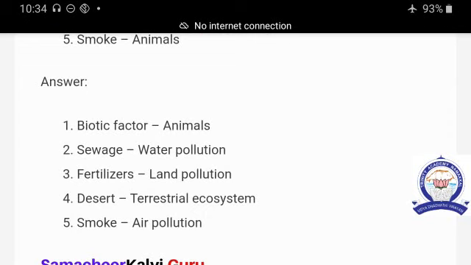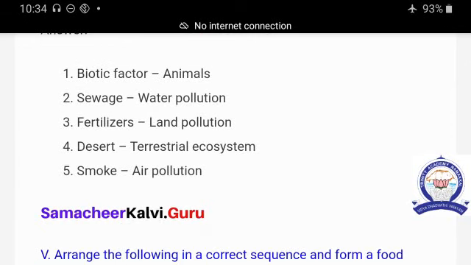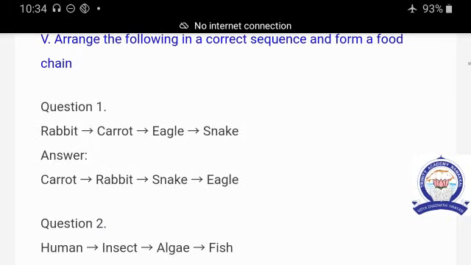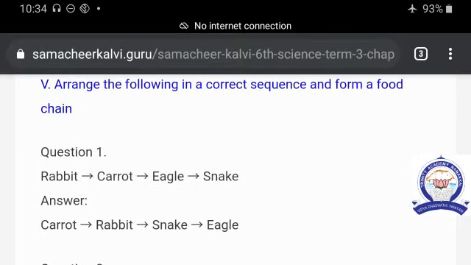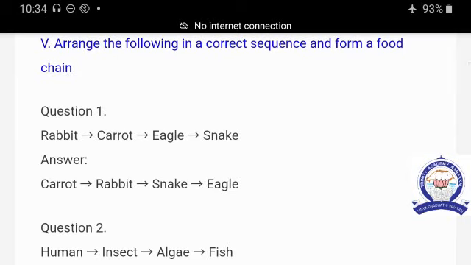The next one is match the following. First one is biotic factor, animals; sewage, water pollution; fertilizers, land pollution; desert, terrestrial ecosystem; smoke, air pollution. Next, arrange the following in the sequence of a food chain. Food chains are given. You can arrange the correct sequence.